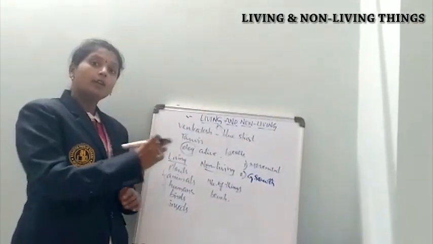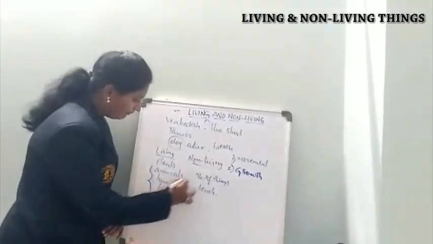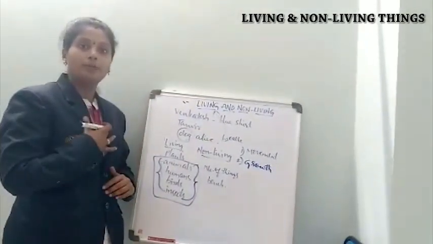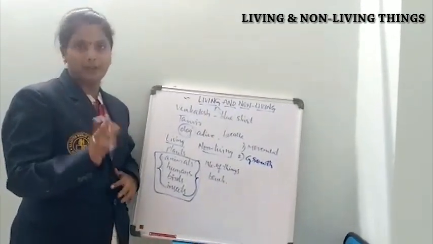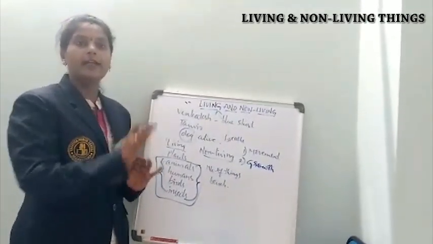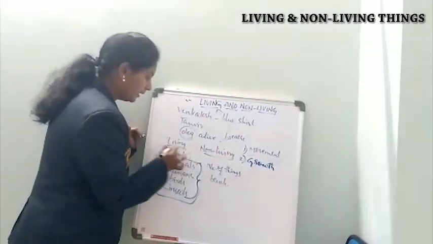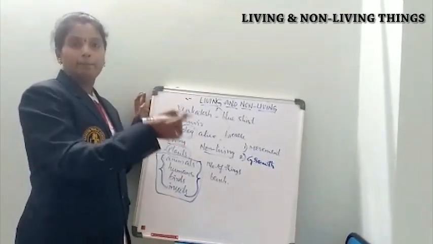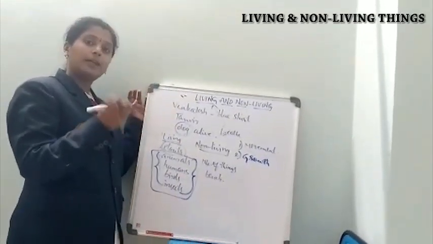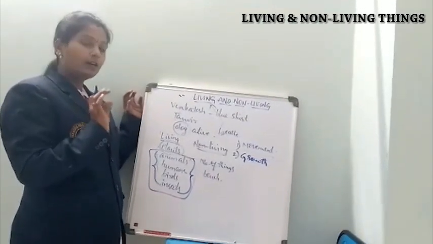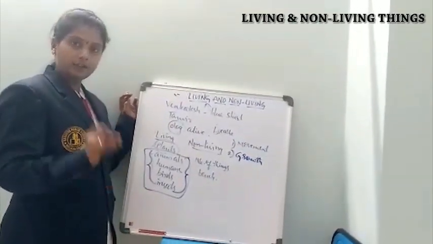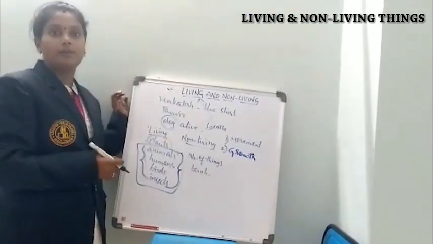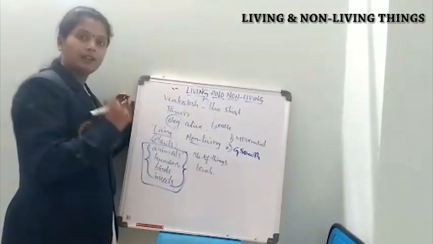The growth of living things is seen only to some extent. Like human beings, we will grow till 20 to 22 years. And animals also grow up to a certain age. But plants will grow lifelong. For example, for some kinds of plants, after some days the leaves fall off. After the leaves fall off, 2 to 3 days later we can see a small leaf rising from that place. That means plants will grow till their end.